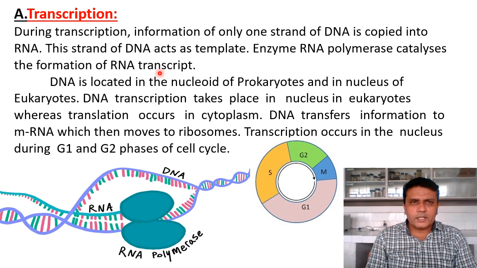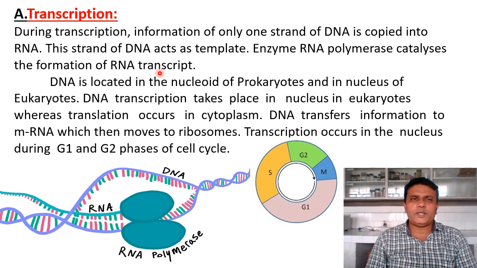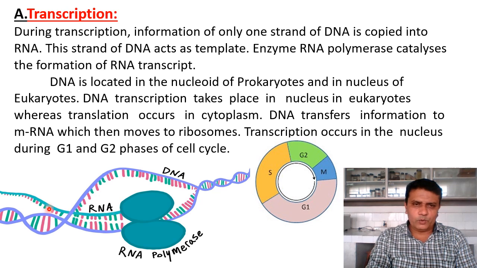So transcription is the process in which messenger RNA is produced on one of the DNA strands and the enzyme RNA polymerase catalyzes the formation of RNA. Here in this diagram we can see that the two DNA strands get separated at a specific point, and on one of the DNA strands a new strand of RNA is produced.